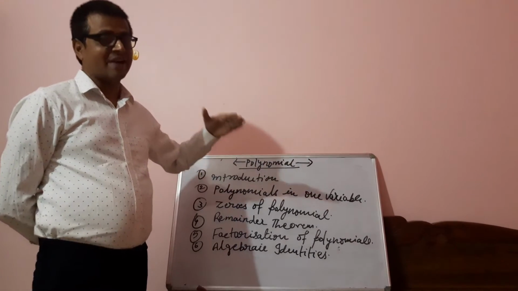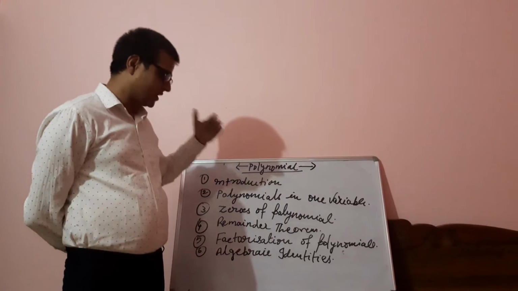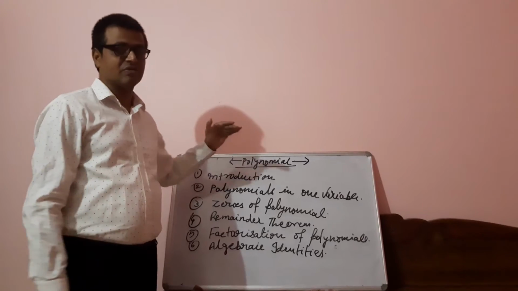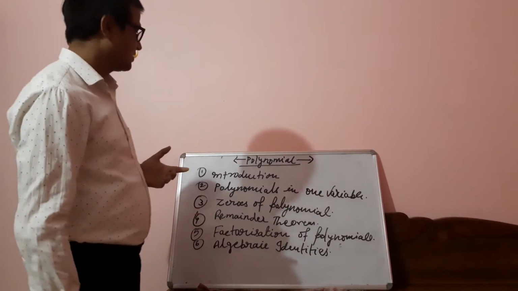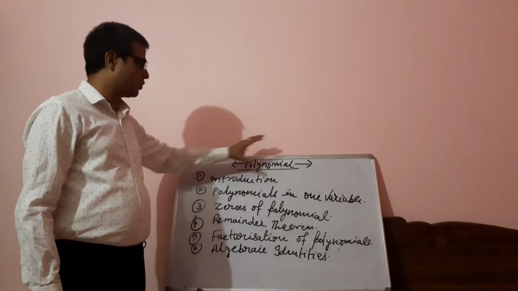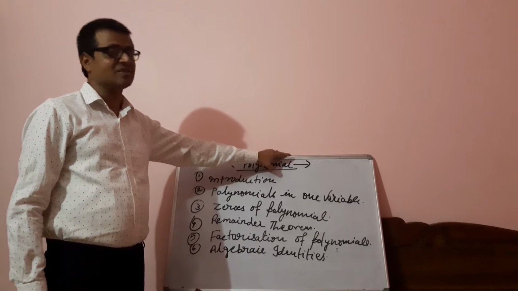I didn't start with chapter 1. I haven't given any video regarding chapter 1 because I've dealt with many things with the real numbers and rational numbers. We'll give you that later on. I thought to start with this. The name of the chapter is polynomial. It is the second chapter in class 9.